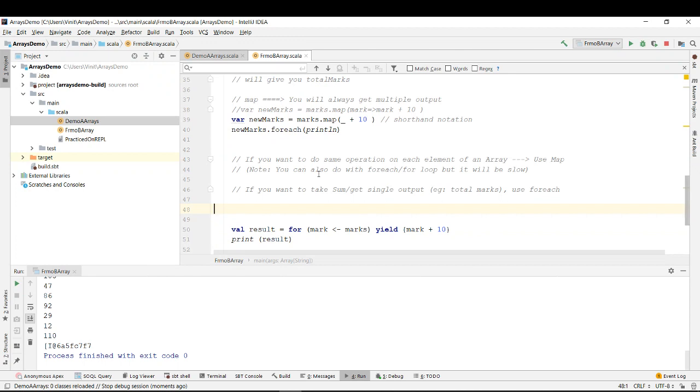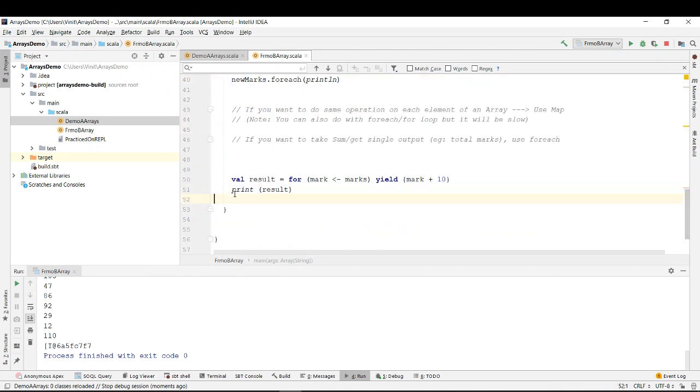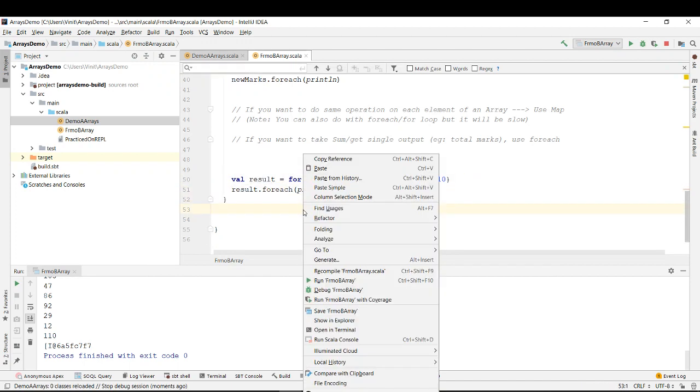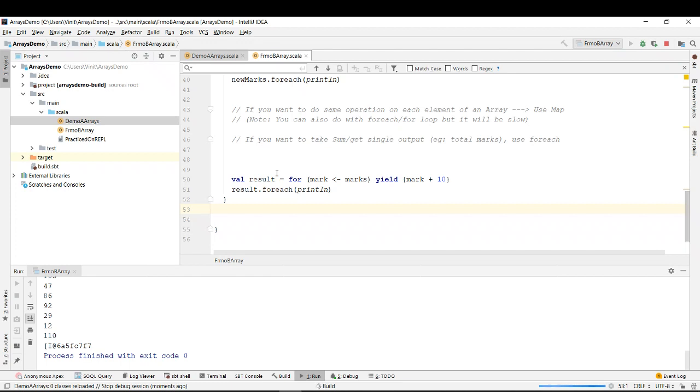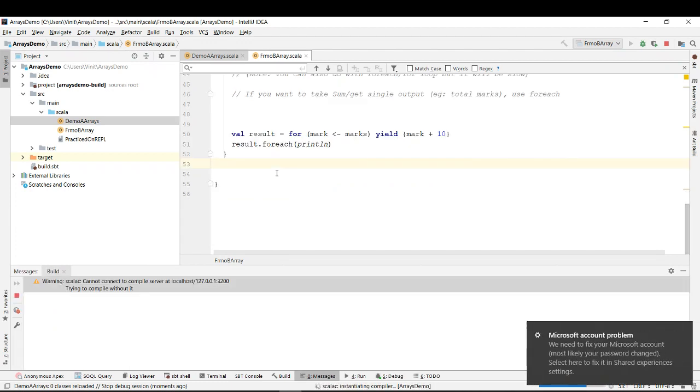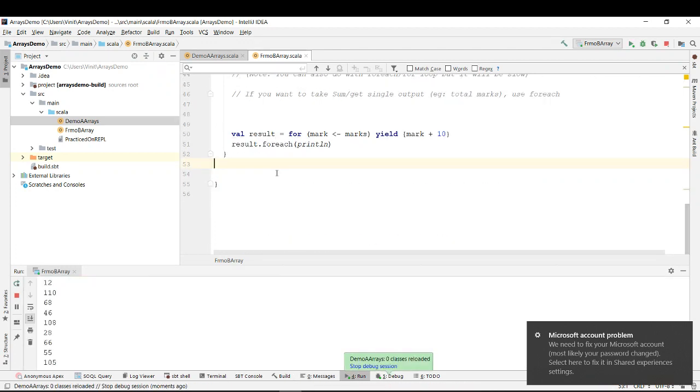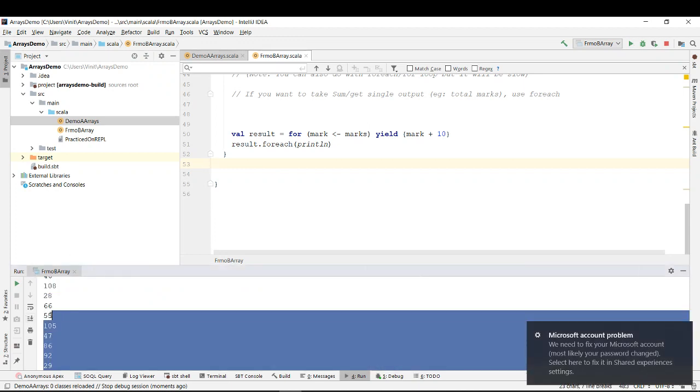So instead of printing the result, let's try to use println and result dot this, right, and run. Okay, so you got this finally, right?